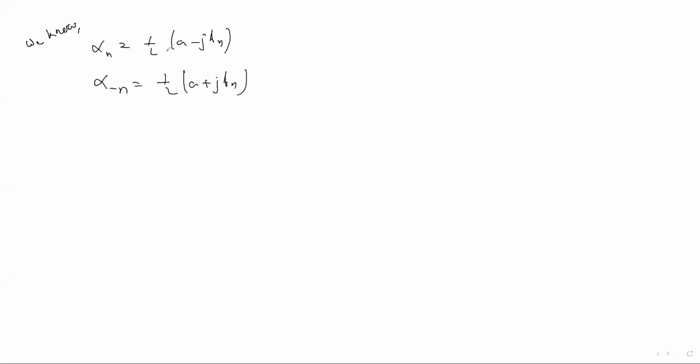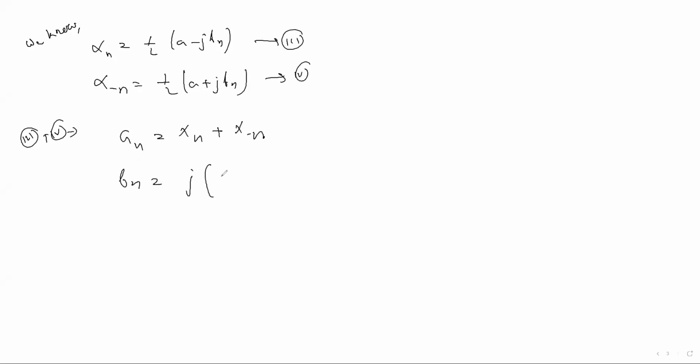Okay. So when you add these two equations, then you will get a n equal to x n plus x of minus n, and b n equal to j times x n minus x of minus n. Okay, this is the relation between exponential Fourier series and trigonometry Fourier series also. If exponential Fourier series is there, then you can sum up this to find the a n. Similarly, you can find the b n with the second equation.